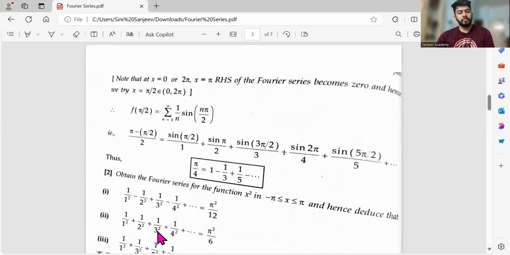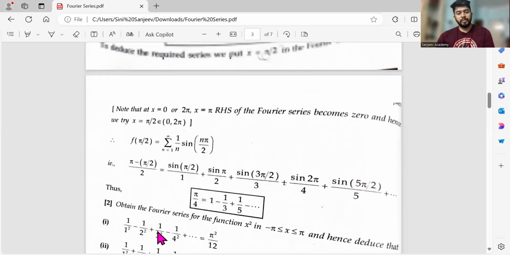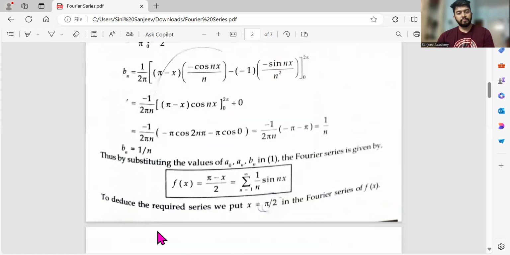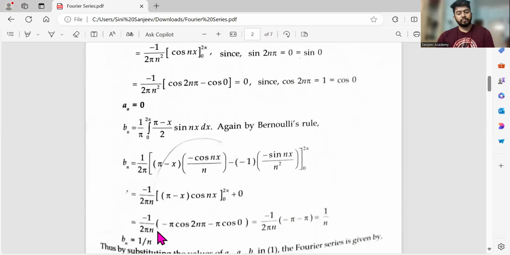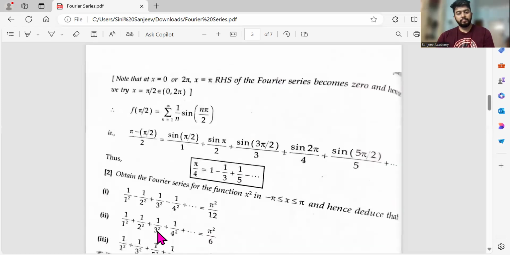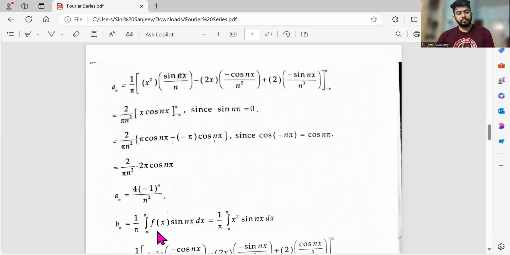What is cos n pi value? Cos n pi value is minus 1 whole power n. So I'll be getting cos n pi, that is minus 1 whole power n, by n square. That's all. So you should not get confused about why cos n pi is this. This I also wrote in the previous question.